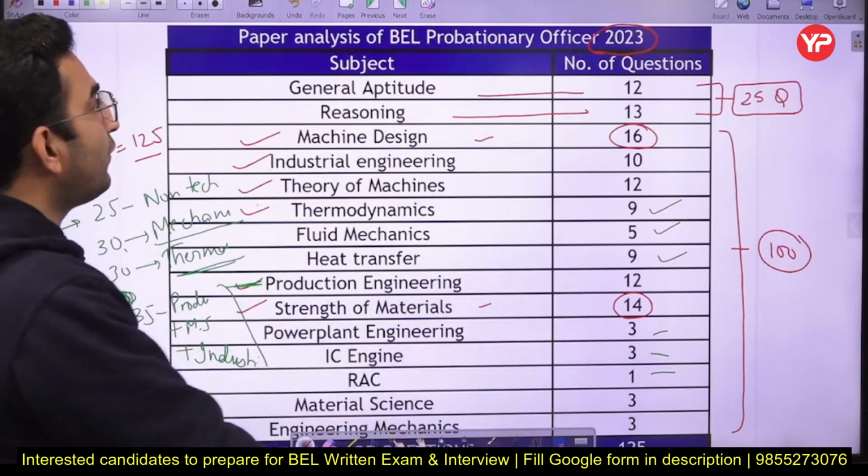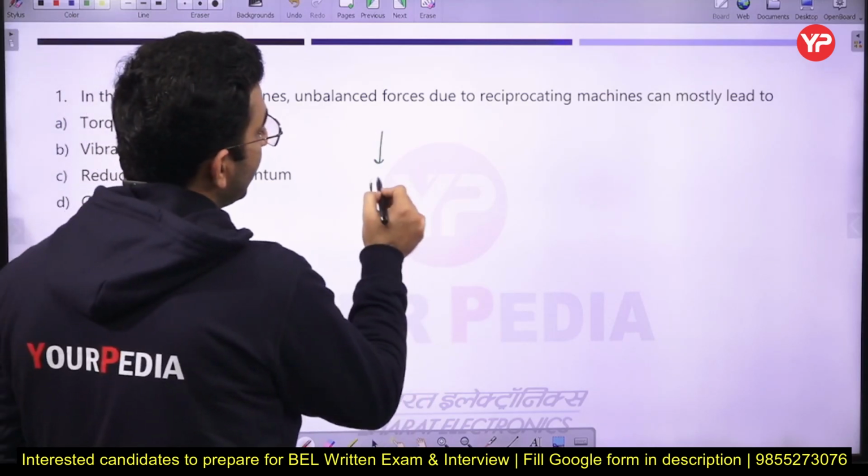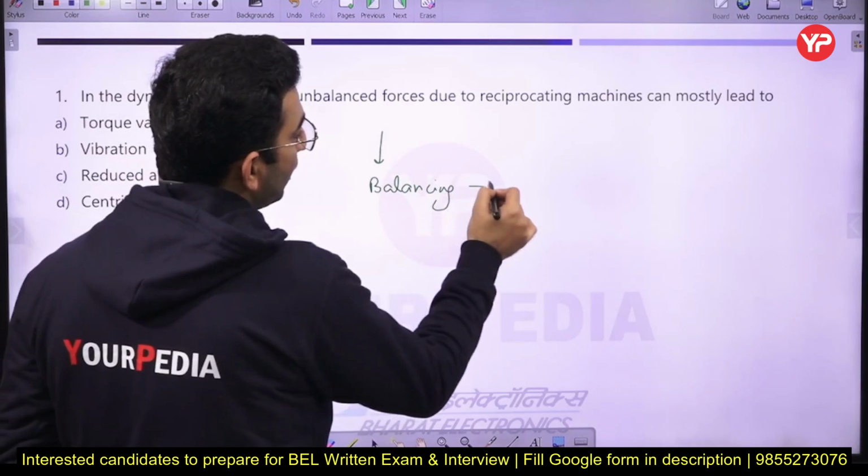In the first question of the exam, this question is basically asked from the theory of machine, specifically from the balancing part. This question is related to the balancing topic of the theory of machine.